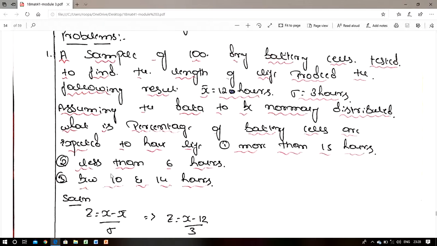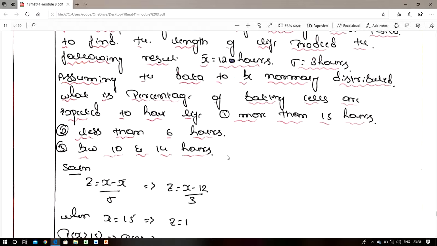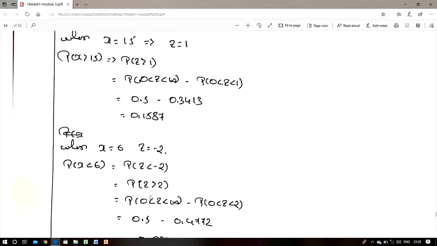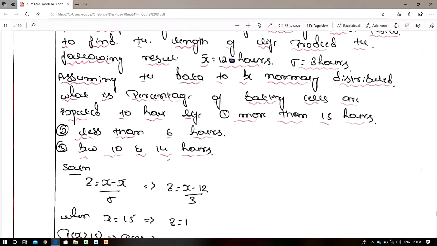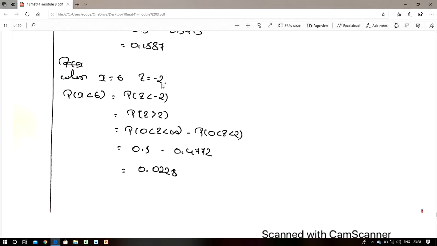Next, the second condition: less than 6 hours. Less than 6 hours means now take x is equal to 6. In this equation, simplify: 6 minus 12 divided by 3, that is minus 6 by 3, which is equal to minus 2. X less than or equal to 6 can be written as P of z less than minus 2, which can also be written as z greater than 2.